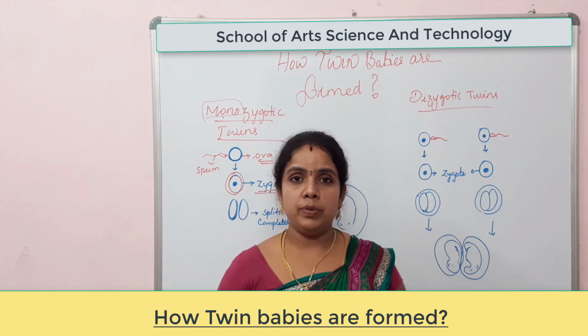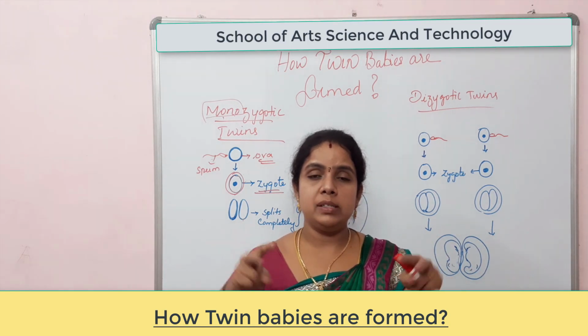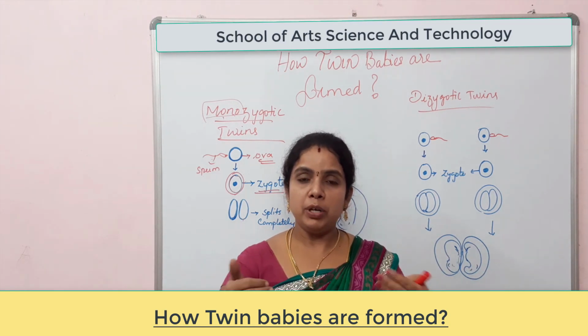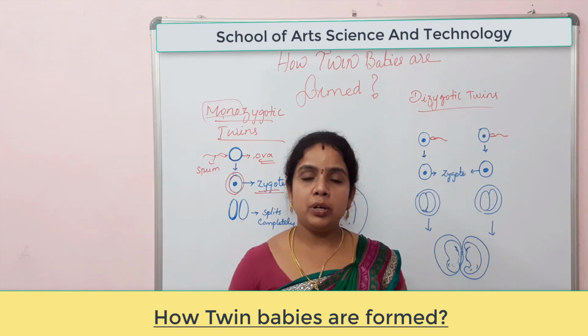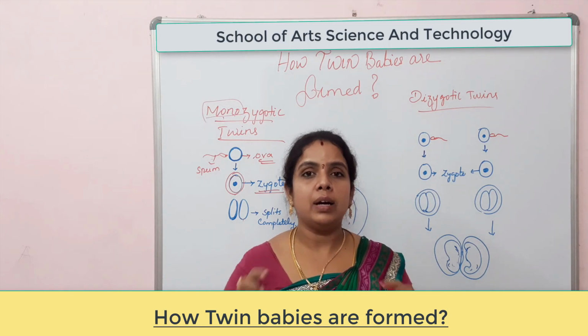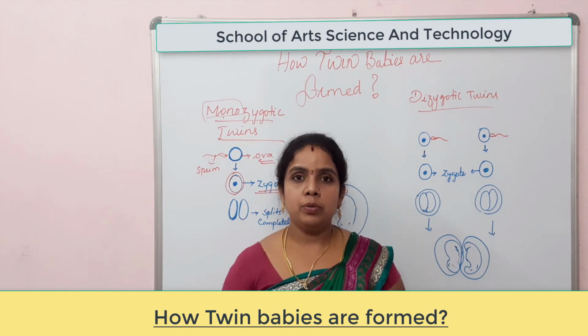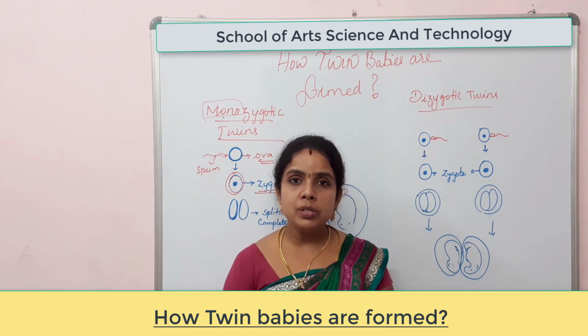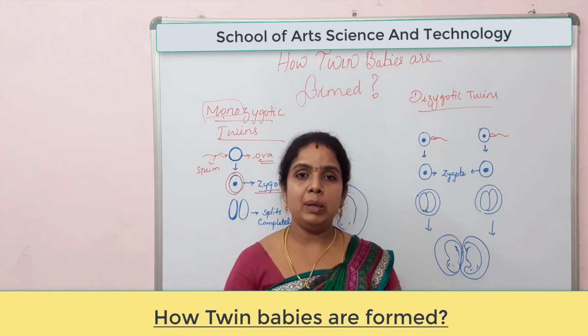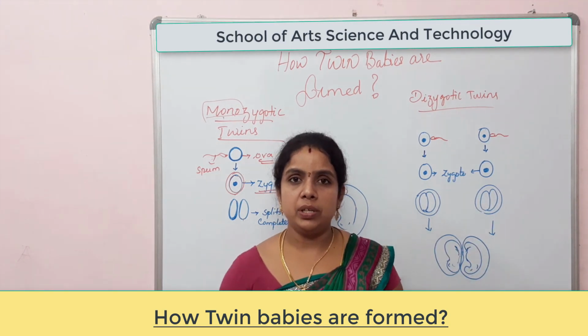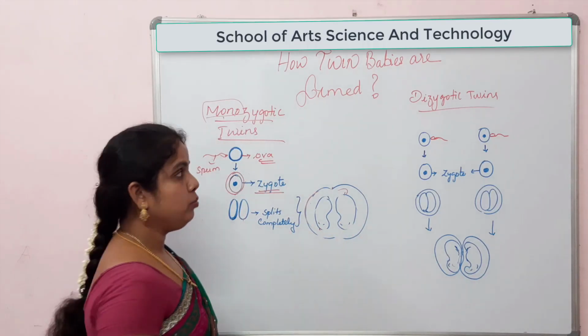In dizygotic twins, two different sperms fertilize two different ova, which have matured simultaneously. Because of that, two zygotes are produced. These two zygotes develop into two embryos, and so two babies are produced. That is what we call fraternal babies, or dizygotic twins. We will discuss that with the help of a diagram now.